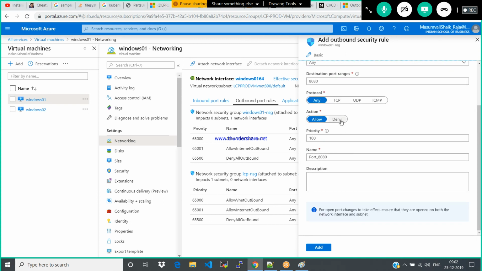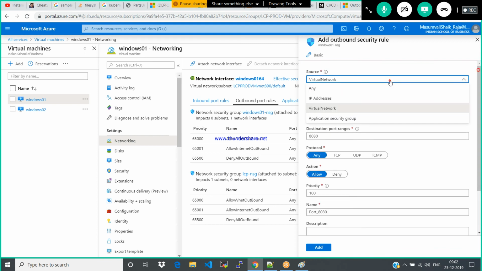Select the virtual network and deny. That's it. All the services will be denied. Earlier there was a concept called service tags. If you select the service tag, the entire data center will be blocked. Now they came up with the virtual network. You can allow or deny the network traffic at the virtual network level. Earlier it was at the region level.